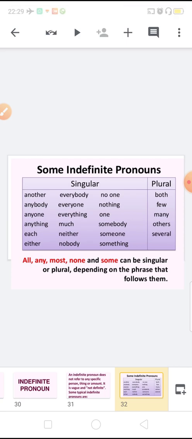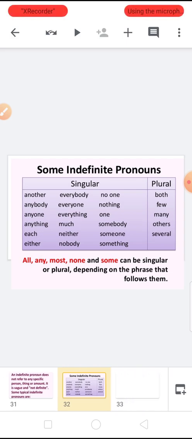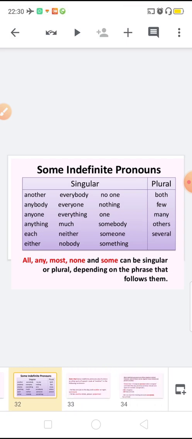So here is a list of some words which we use with singular and plural, and at the bottom there are some words in red color which we can use with either plural or singular. So you can learn these words. And what are these? These are the indefinite pronouns.